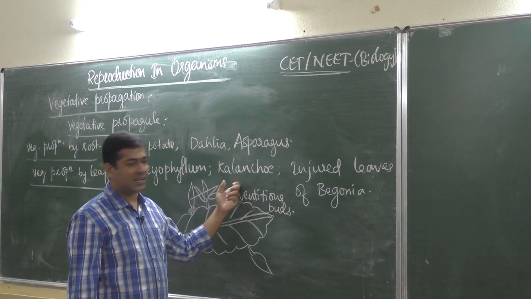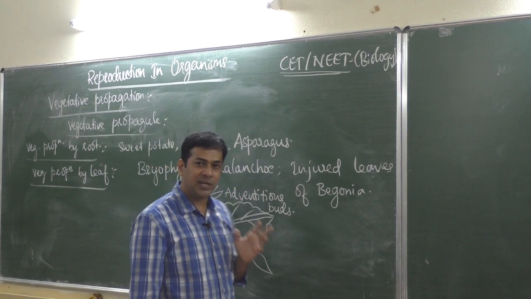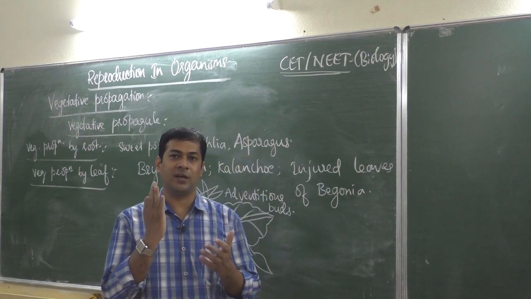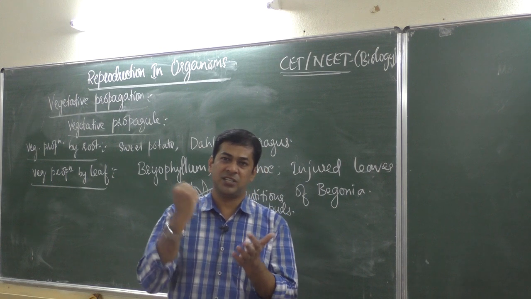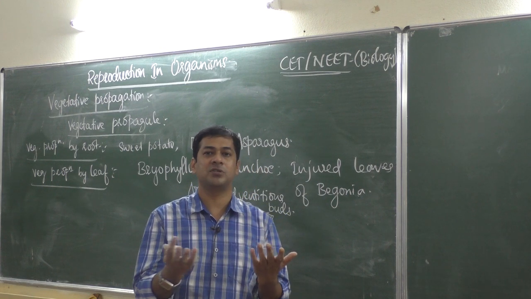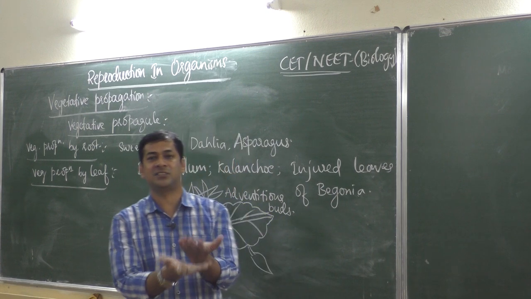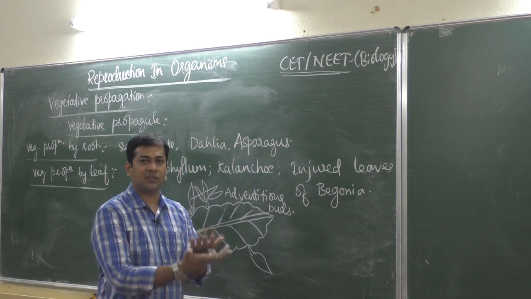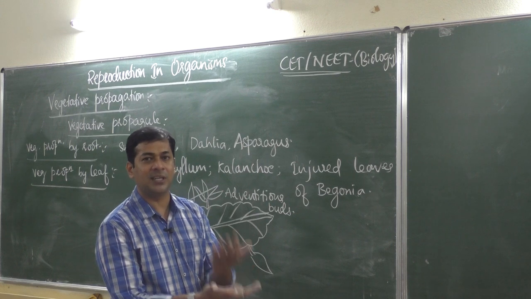in leaves of Kalanchoe. Then some injured leaves, suppose one leaf of Begonia is injured with a stone, then the part which is injured can produce a new plant. When it touches the soil, it should get all suitable conditions for growth, only then will it grow.